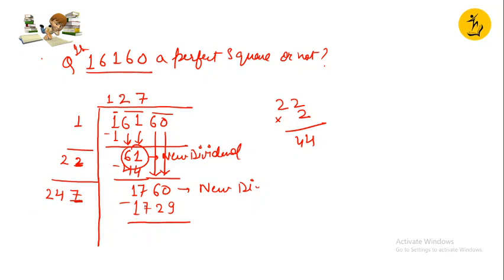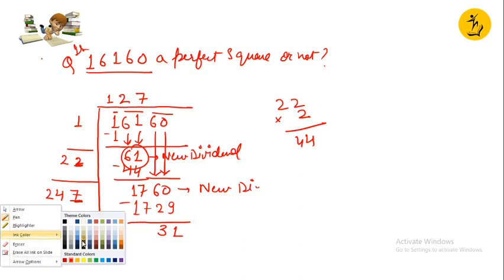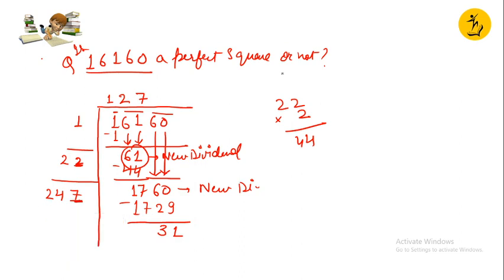We have 31 here, and there are no more digits which we can write down here. So obviously this is not a perfect square, which is the final answer. It is not a perfect square.